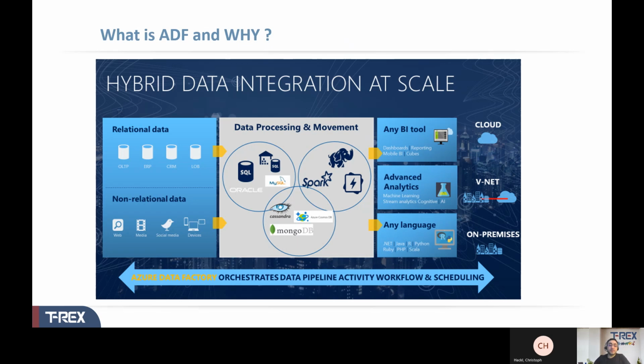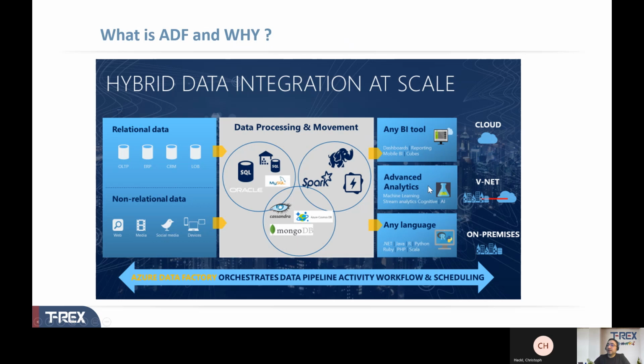With ADF, which is a cloud-based data integration service, you can orchestrate the movement and transformation of data between different data stores and compute resources. And I will give you the list of those compute resources and data sources so that you can have a clear picture of what different tooling, what different services you can use. And when I say different data tools, I mean even S3 buckets, the data services in Google Cloud, AWS, or traditional open source tooling. So you would be able to connect to all of them.